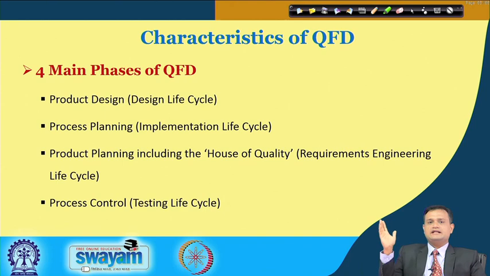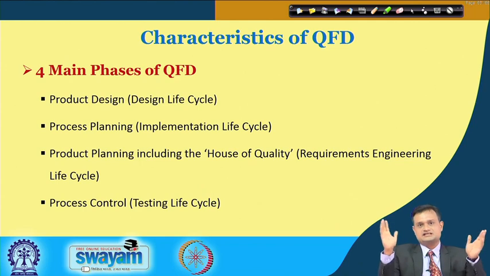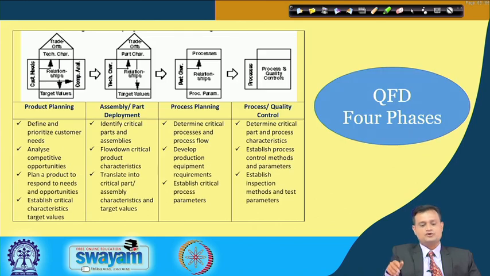So, let us see that QFD is implemented in a systematic, phase-wise manner, and there are a total of 4 phases of QFD. One is product planning, including the house of quality, which is the central part, the design life cycle. Then process planning, the implementation life cycle, then requirements engineering life cycle, and finally you have process control, that is the testing life cycle. So, these are the 4 different phases of QFD. You can better visualize what exactly we are trying to tap in the different phases.